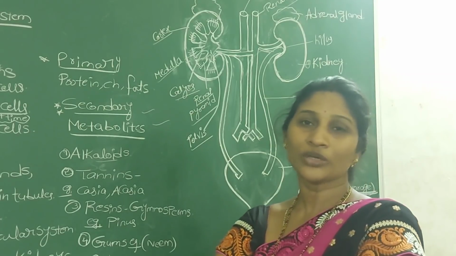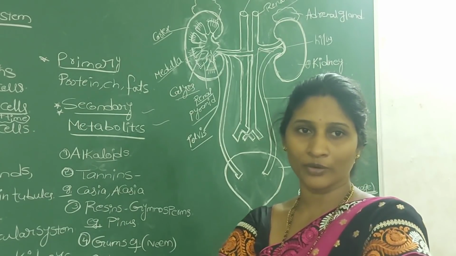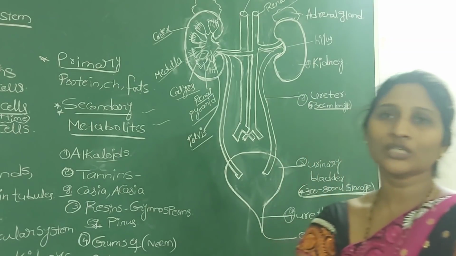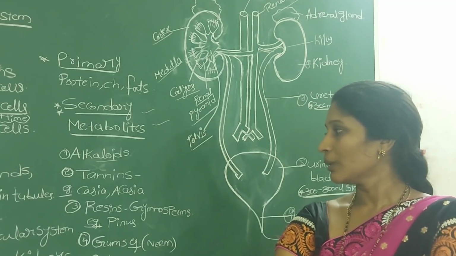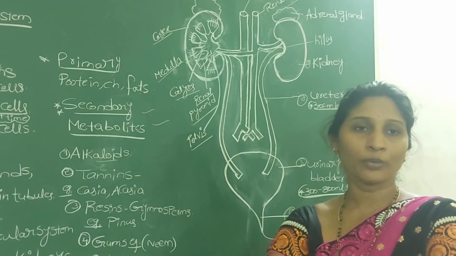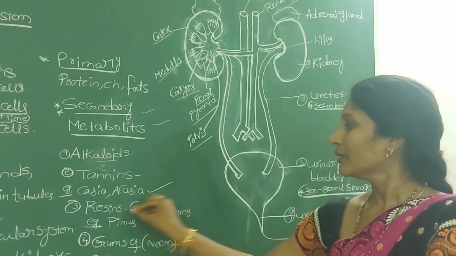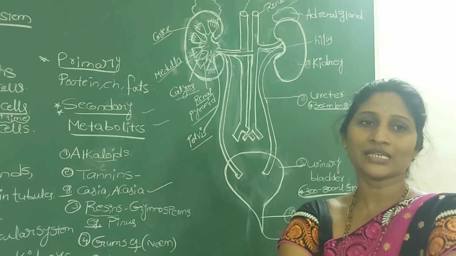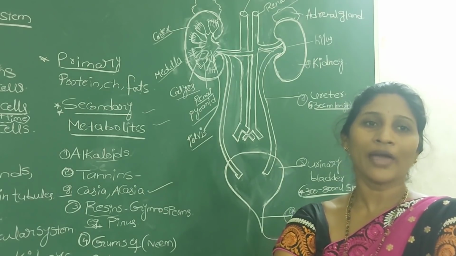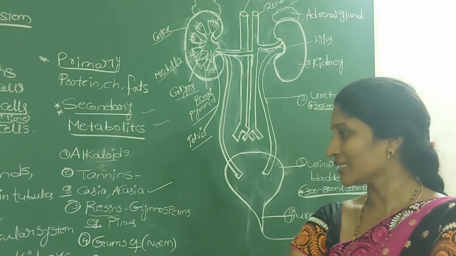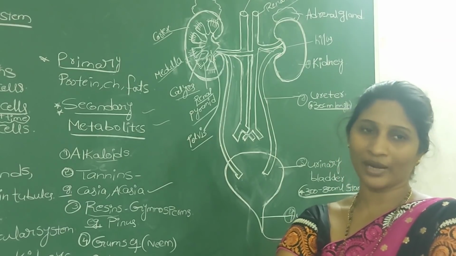The next one is tannins. Tannins are carbon compounds. Tannins are mainly used in the tanning of leather, and in medicines also. Plants like acacia produce tannins. The next one we call resins. Resins are secondary metabolites present in special passages or tubes known as resin passages of gymnosperm plants.